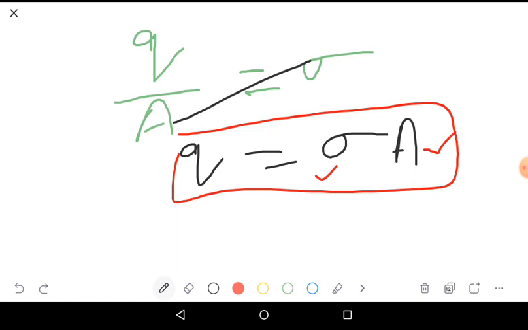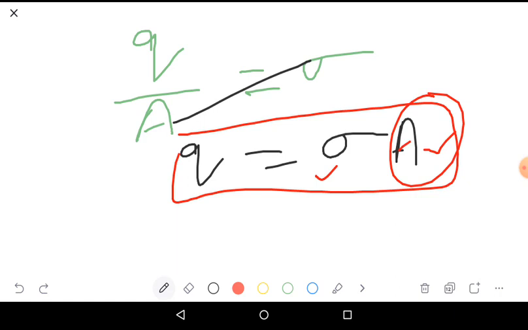Again we use integration, this time for area. In the previous topic, linear charge density, the integration is used for length. Now here the area is integrated.